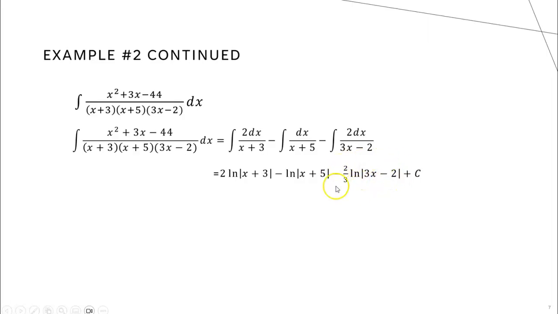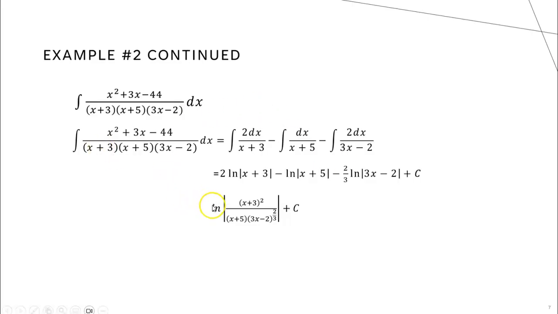Now I want you to think for a second why, for this last integral, I would divide by 3. We just did a lesson on substitution. Is there an inside function here that has a linear factor with a slope other than 1? Yes. So in order to counteract the fact that the derivative would involve a times 3, we need to divide by 3 out front here. And then, of course, our plus c. So again, the hard part was actually decomposing the fraction. Once we did that, we ended up with a nice, easy antiderivative here.